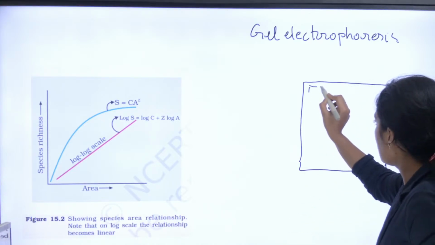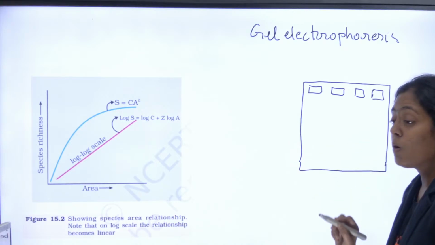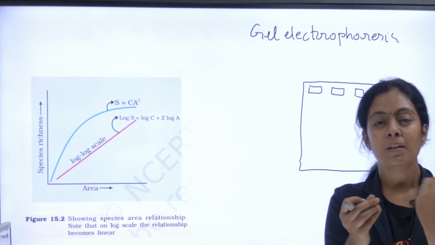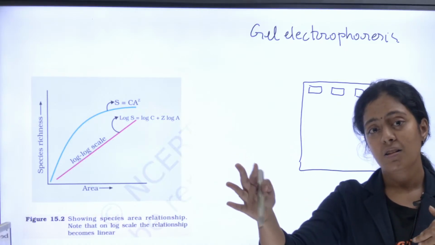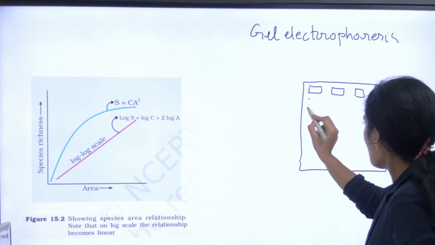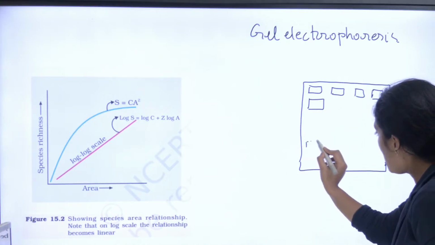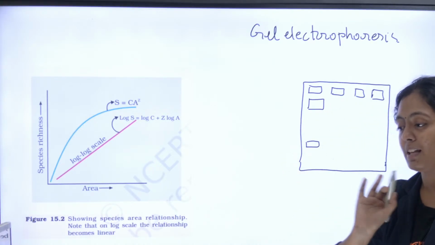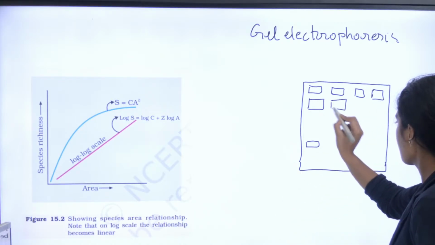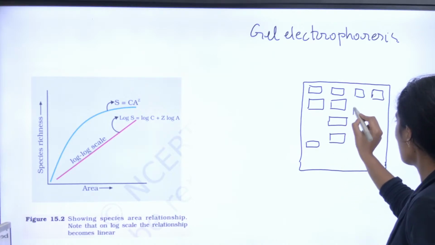Here you will have the wells. Remember, smaller fragments: people who are thin can run fast, people who are very fat cannot run fast, correct? Same thing here. Larger fragments will be close to the well. Smaller fragments will be away from the well. They can move very fast. Same thing here. What are these, guys? Fragments.